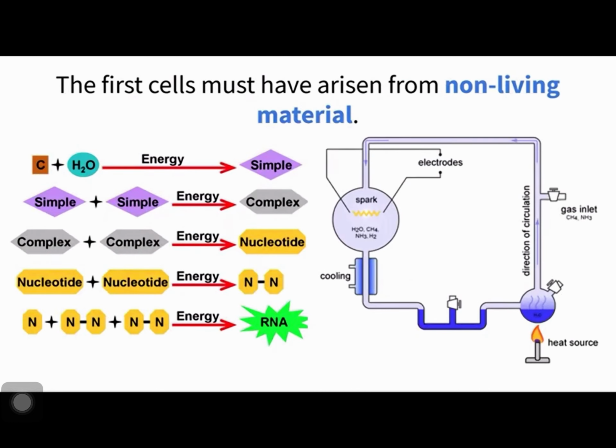Now, the question that always pops up, if cells are only created from pre-existing cells, where did the first cell come from? Clearly, we can't make a cell if there are no cells around, right? The answer? The first cell must have risen from non-living material. This theory is called abiogenesis. It starts with the spontaneous creation of simple, non-living organic molecules. These molecules, driven by the laws of physics and chemistry, end up assembling into larger, more complex chains or polymers.